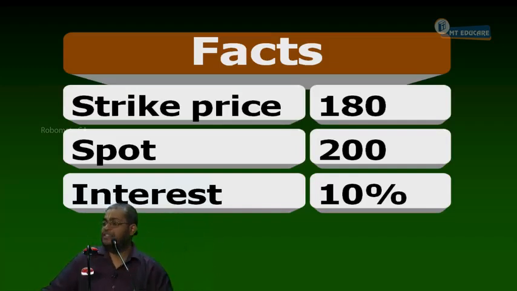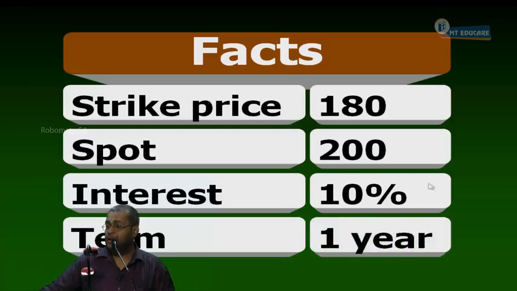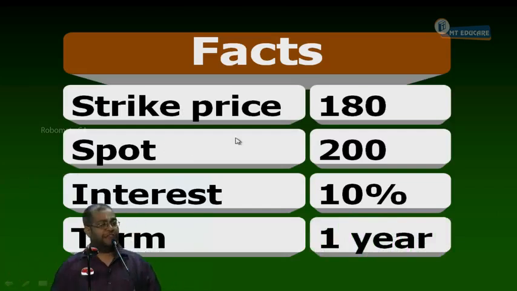Can I proceed? Now, next. What is the term of the option? 1 year. Okay. Now, the first step is to find out the minimum value of the call option. We can just copy the facts and then do the first step together. Remaining, I'll complete and give you time to copy.